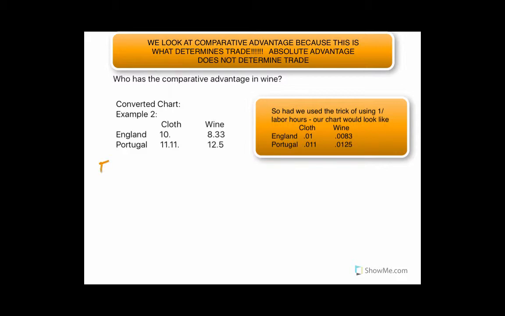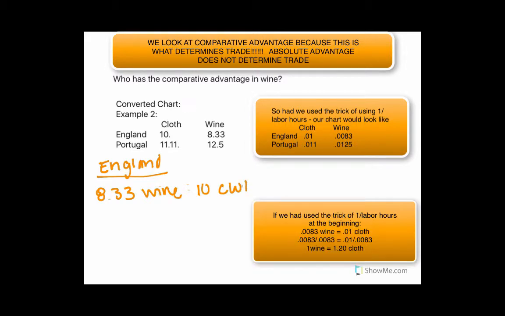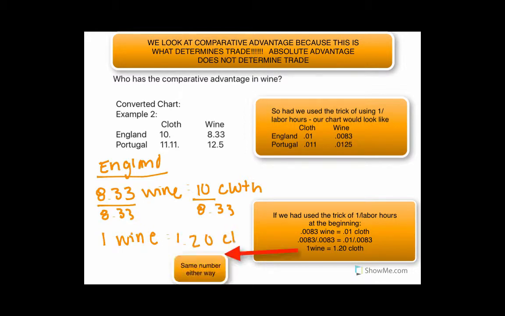So, working with England, we have 8.33 wine to 10 cloth, which is the same if we divide by 8.33 on both sides as 1 wine to 1.20 cloth, about. Which means England's opportunity cost of producing 1 wine is 1.20 cloth.